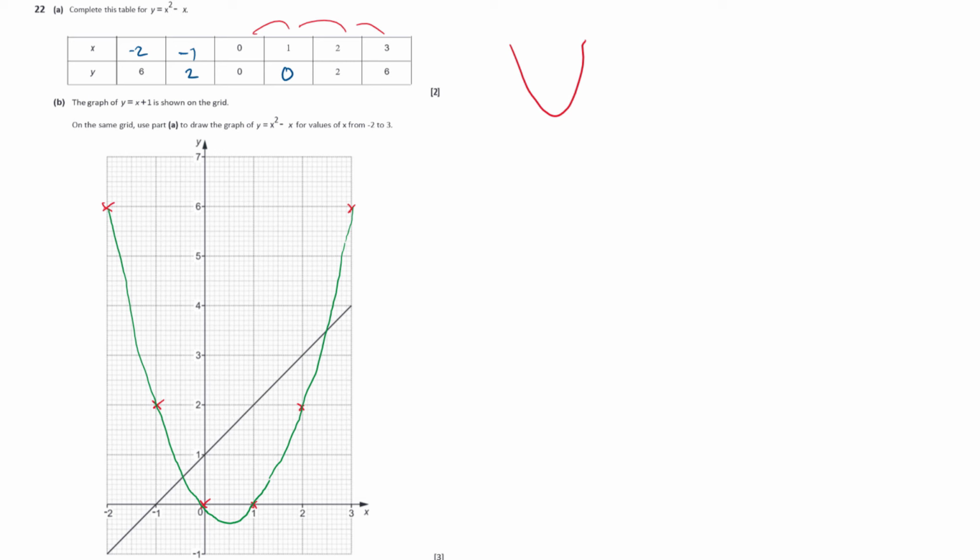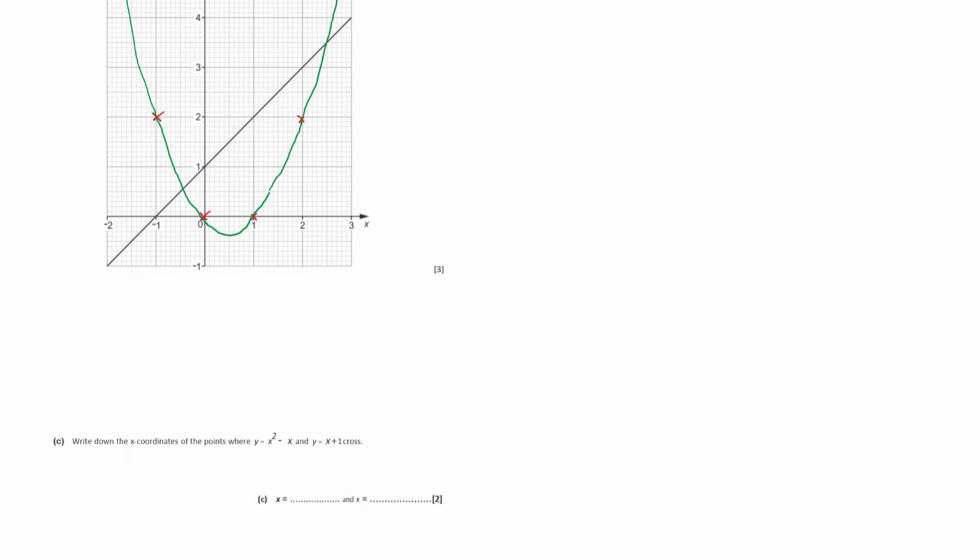It doesn't matter if it's a little bit wobbly, okay, but what you shouldn't have is feathering, so not multiple lines, and you need to try and skewer each of your points. So do try and go through each of the points you plotted. Okay, so a little bit of wiggle is not important, but nailing the points and not doing multiple lines between points is what you're going to actually lose marks for.